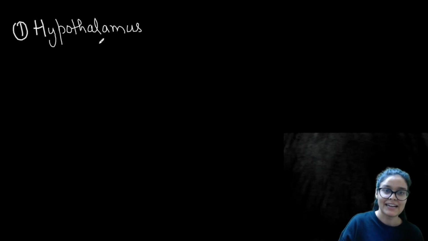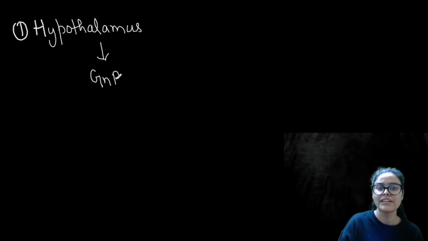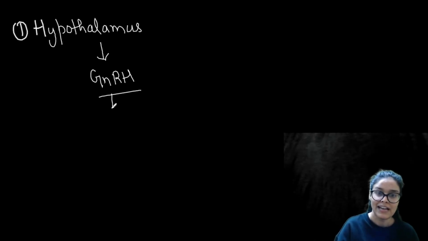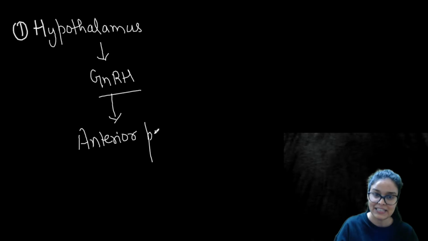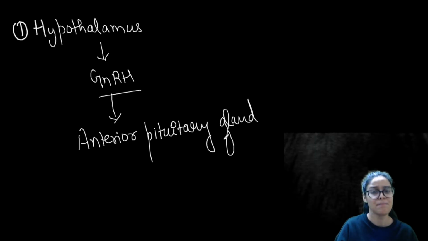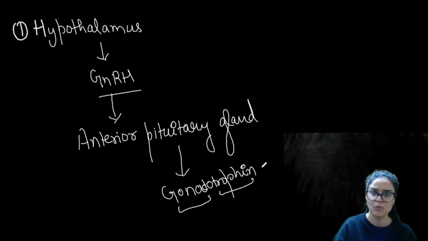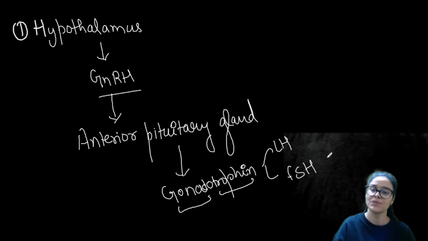Hypothalamus secretes gonadotrophin releasing hormone. Which hormone will it release? Gonadotrophin releasing hormone, which would act on the anterior pituitary gland. The anterior pituitary gland, the master gland, secretes gonadotrophins. Gonado means on gonads, trophin means stimulating. So the hormones that act on gonads are luteinizing hormone and follicle stimulating hormone.